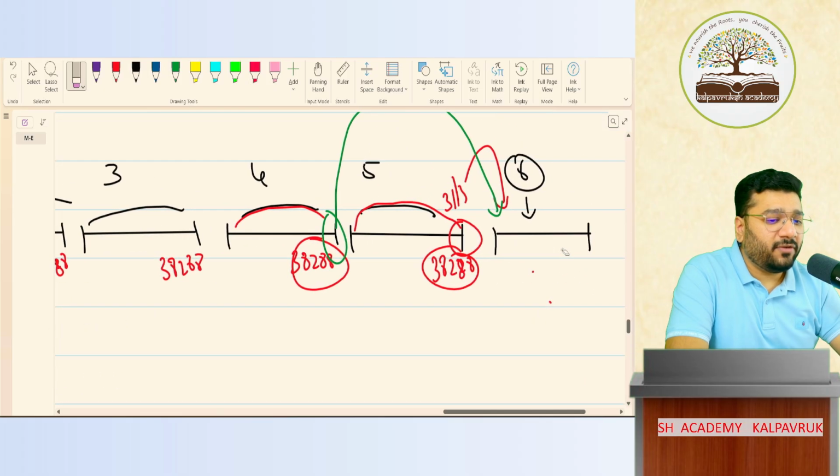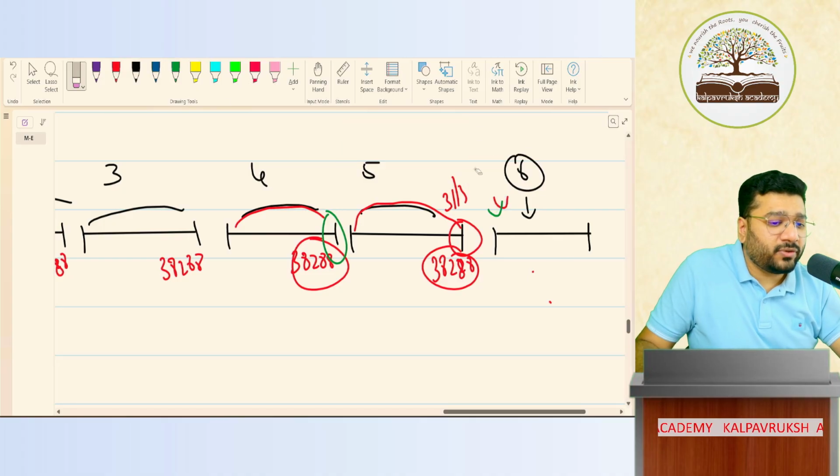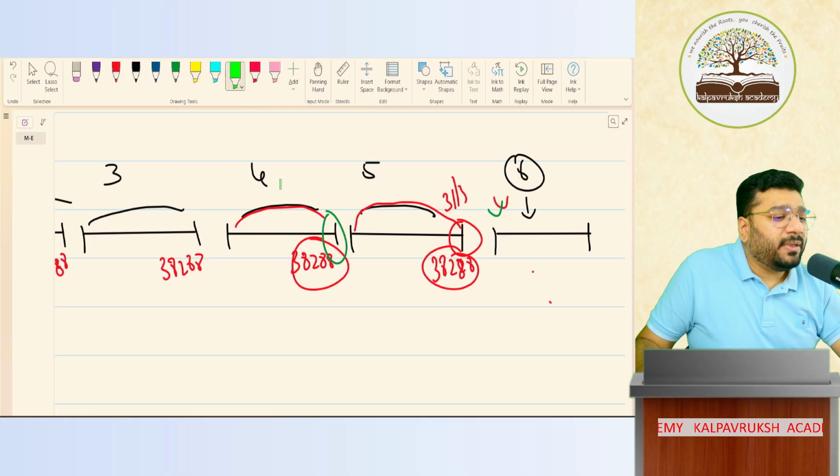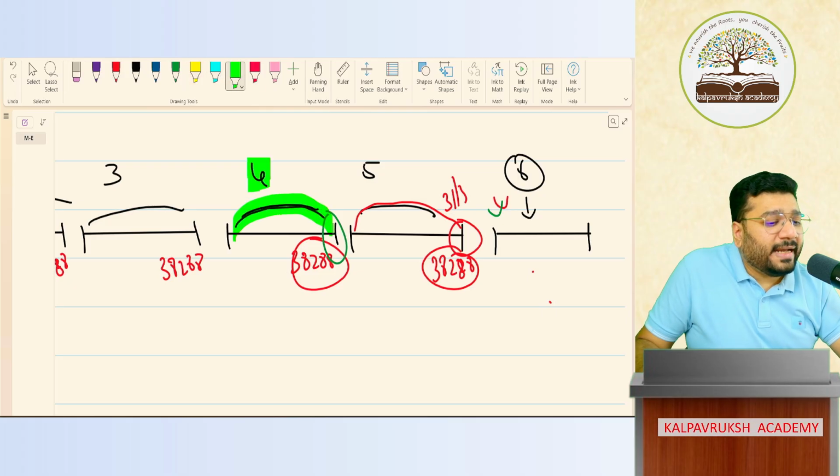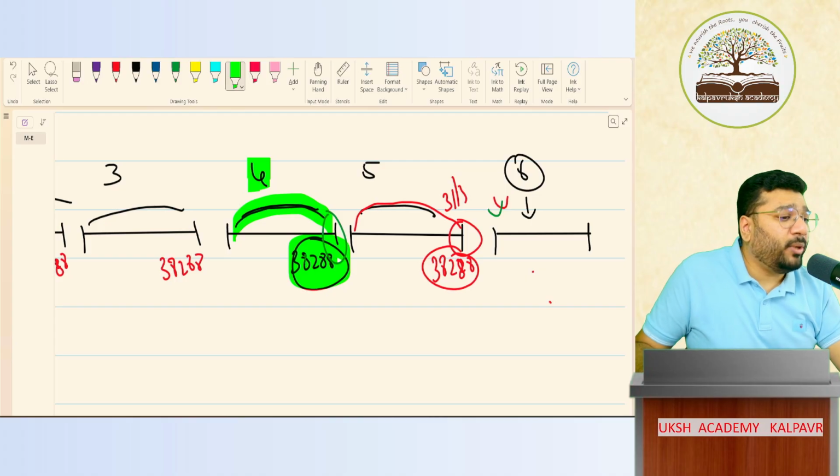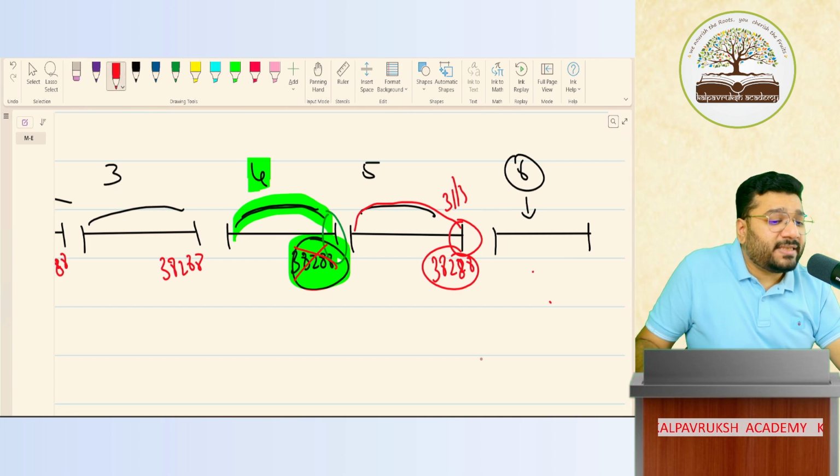I'm just focusing on year 4 and 6. My simple question to all of you, at the end of year 4, how much money should I pay? Actually, 38,288. Ana, idhukku na provision create panna maten. This money, actually, when I'm going to pay? Beginning of the 6th year. So in the beginning of the 6th year, how much I'm going to pay?